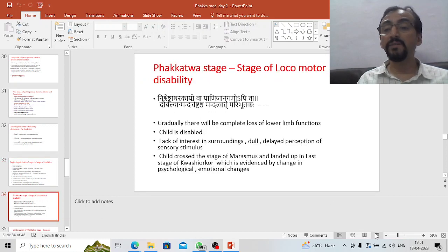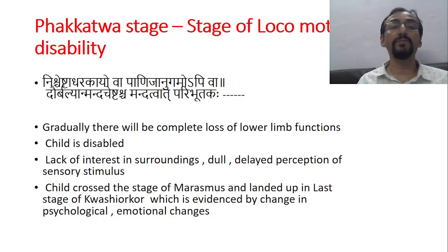Now come to the next phase of Phakka Roga, that is the Phakkatva stage. First was the beginning of the Phakka. Now the Phakkatva stage, that is the stage of locomotor disability. Now what will happen is that locomotor disability will come. Gradually muscle mass is gone, fat is gone, deficiency has come, and because of deficiency there is neural damage, bone damage. Now come to the next phase, stage of locomotor disability. The child is not able to walk now, and that is mentioned here.